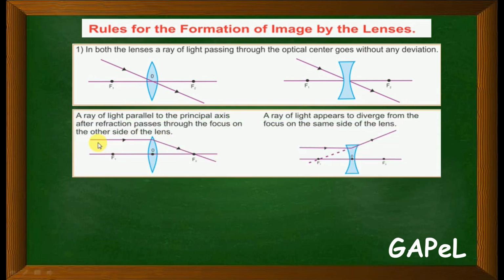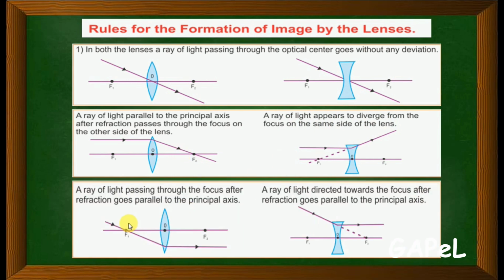Second, the principle is like the mirror. A ray parallel to the principal axis converges and passes through the focus. In a concave lens it happens similarly. This is a parallel incident ray; it diverges, but these are virtual rays, so again it will meet at the focus. To repeat: a ray of light parallel to the principal axis, after refraction, passes through the focus on the other side of the lens. In a concave lens, the ray of light appears to diverge from the focus on the same side of the lens.